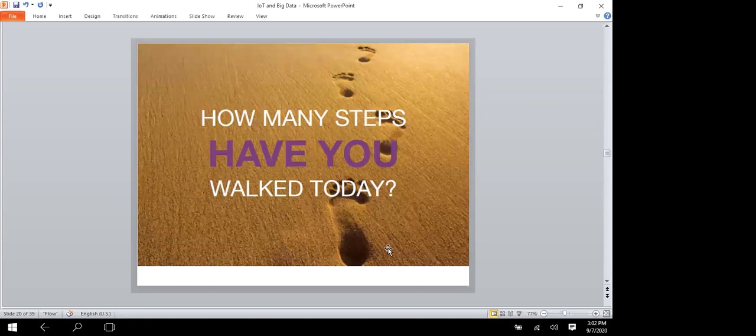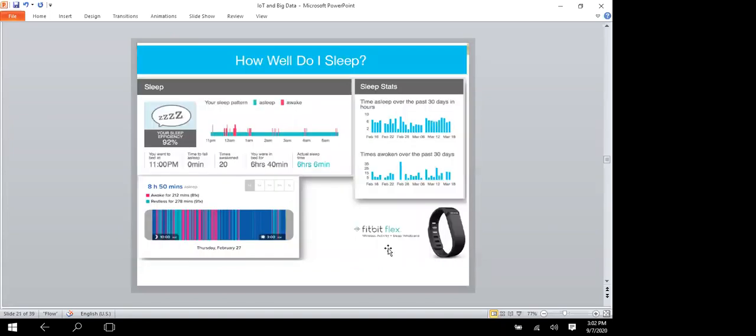Another one: nowadays everybody is wearing a watch that tells how many steps you walked today, what your BP conditions and other problems are. Everything is monitored through the small chip itself. It helps your health care.